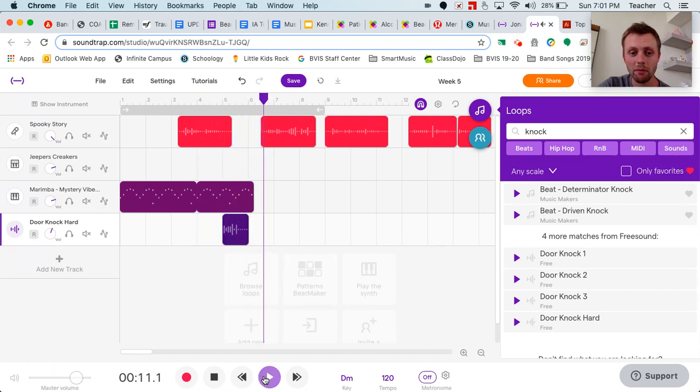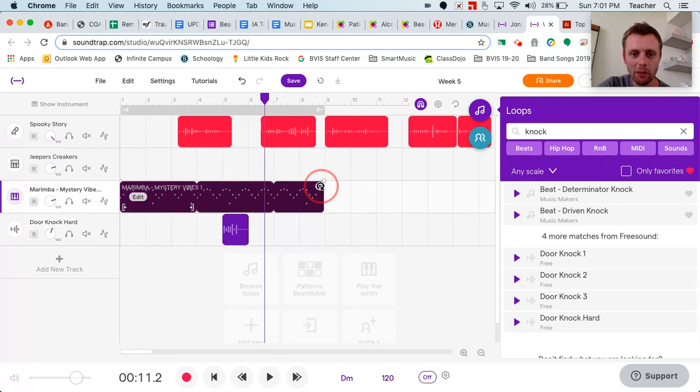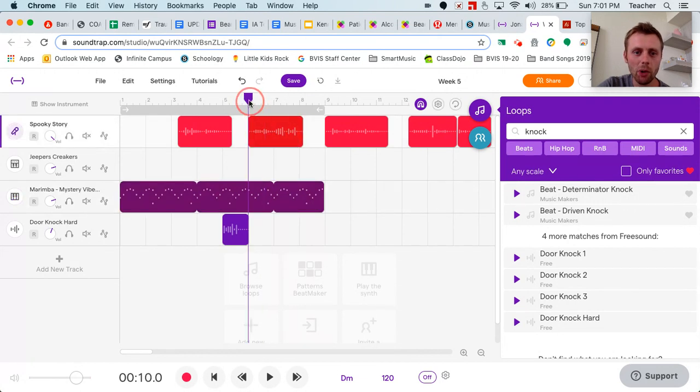Okay, that's pretty good. All right, and then I'm going to have this keep going a little bit, so that way we have a little bit of music while I'm talking. Here's the next part of the poem. Let's see what it says. So it says, someone came knocking, I'm sure.